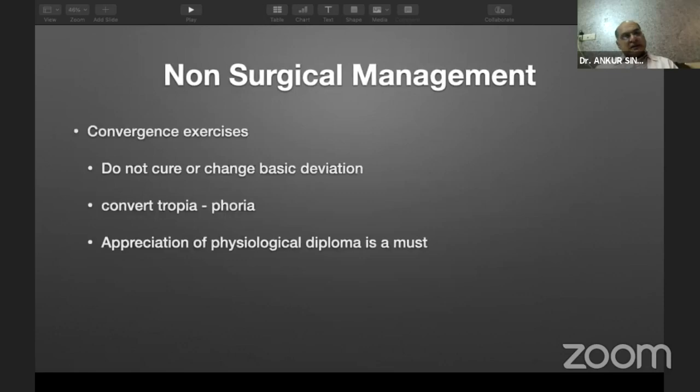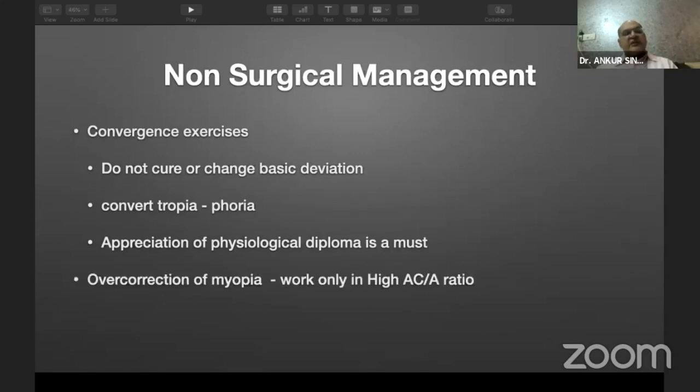Now, surgical, there could be some non-surgical management also. We can give some convergence exercises. It is important to understand that the patient should be made aware of physiological diplopia, and they just convert the tropia to a phoria. They do not cure or change the basic deviation in case of intermittent divergent squint.